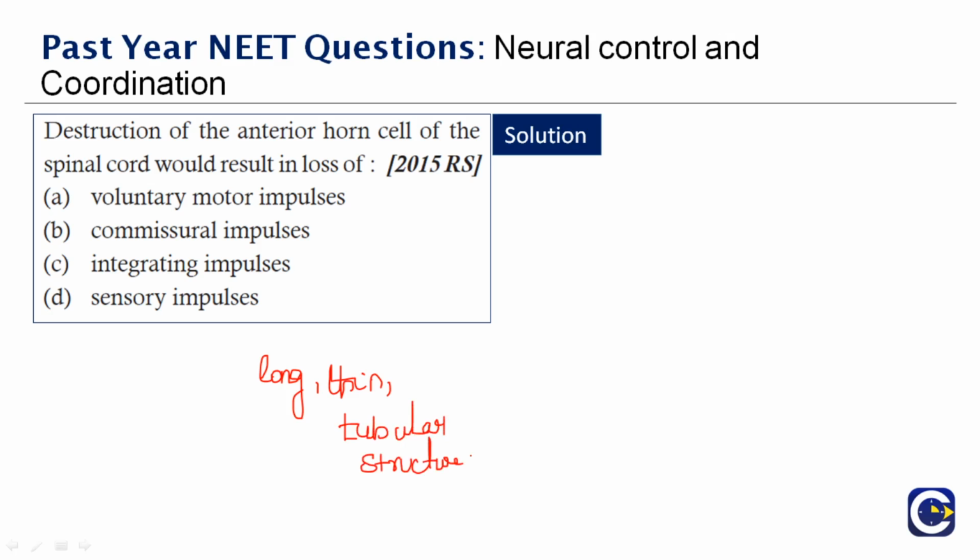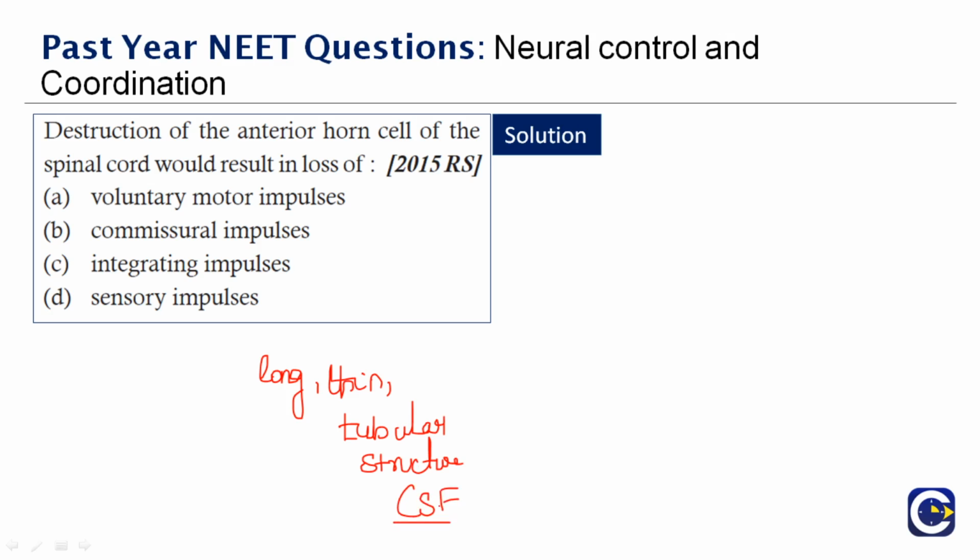We all know about it, and that is made up of nervous tissues which extends from the medulla oblongata in the brain stem to the lumbar region of the vertebral column. And this encloses the central canal of the spinal cord, which contains what? What is CSF? It is called cerebrospinal fluid.